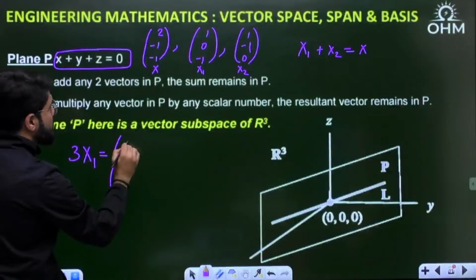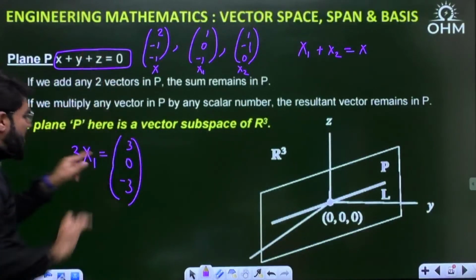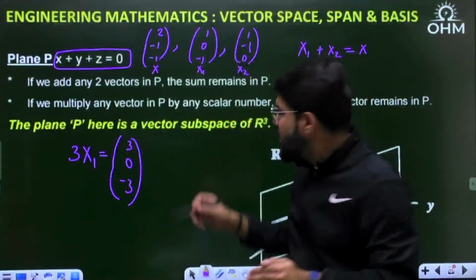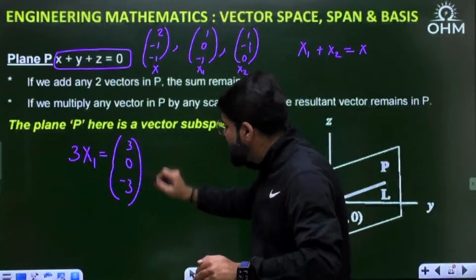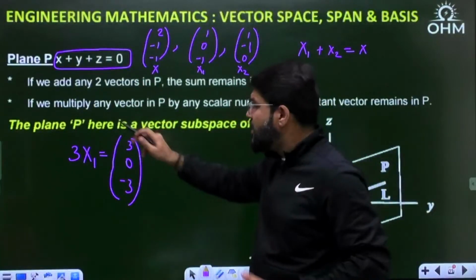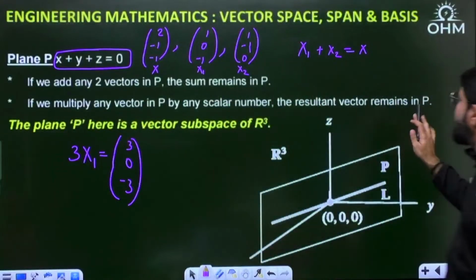3x1 looks like 3, 0, minus 3. Does this also lie in the plane? If any vector or point lies in the plane, it should satisfy the equation of the plane. So x plus y plus z: 3 plus 0 plus minus 3 equals 0. Perfect. So this also lies within the same plane. So if we multiply any vector in P by any scalar number, the resultant vector remains in P.